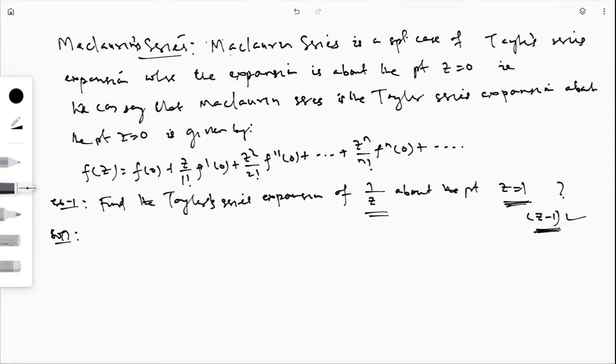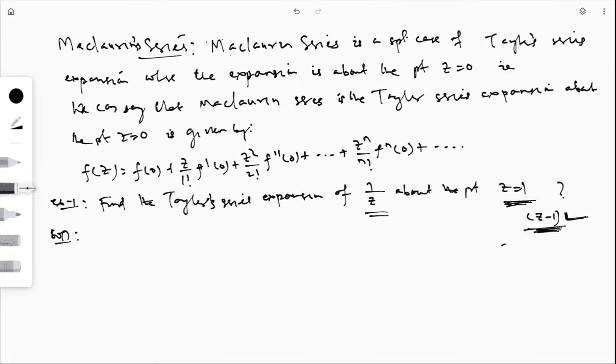So we have to find the expansion where the non-negative powers of z minus 1 will occur.